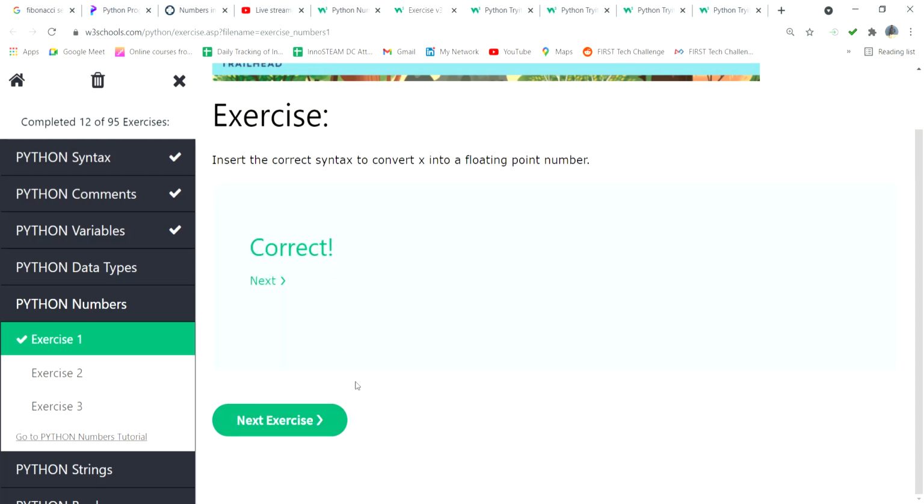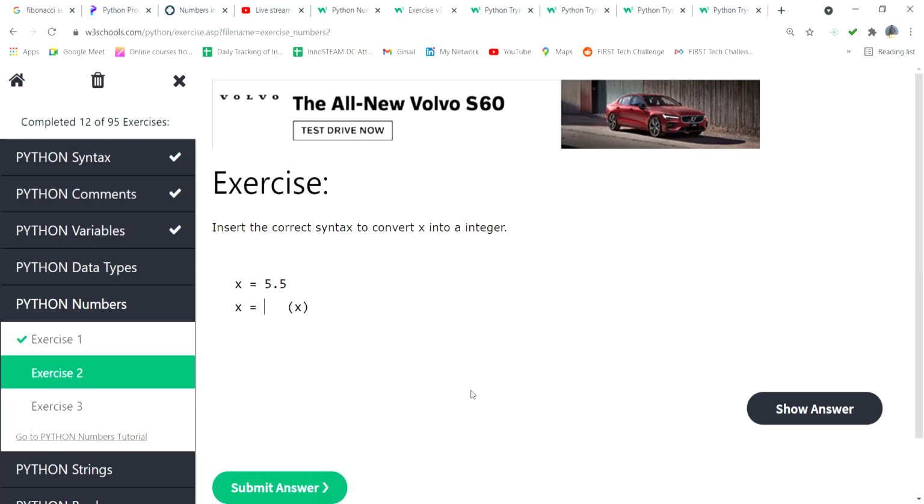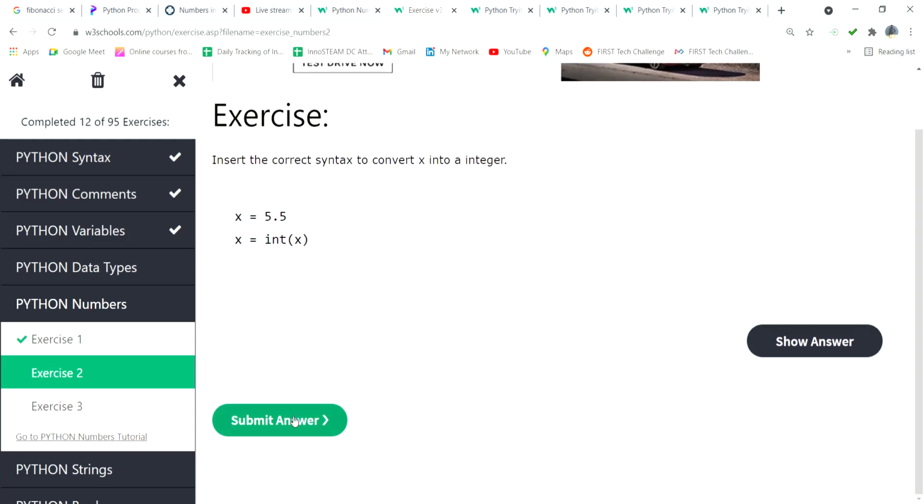Yeah, it is right. Good. Then next one. Insert the correct syntax to convert x into an integer. So x equals int. Yeah, right, good. Int means integer.